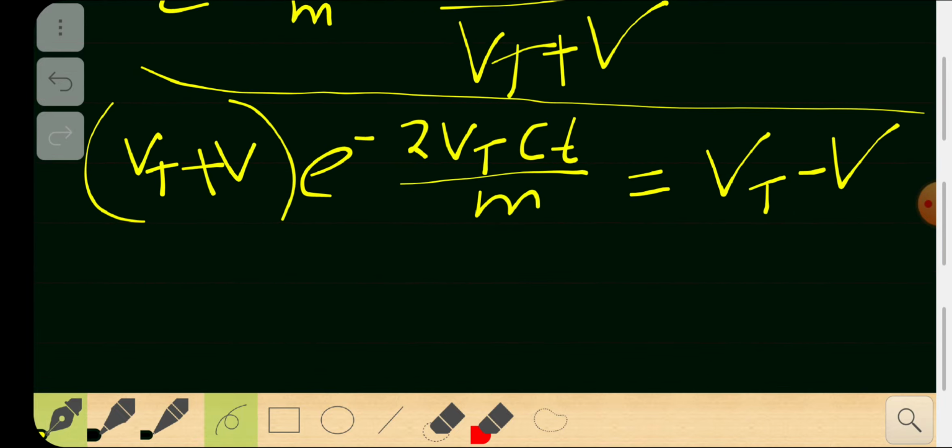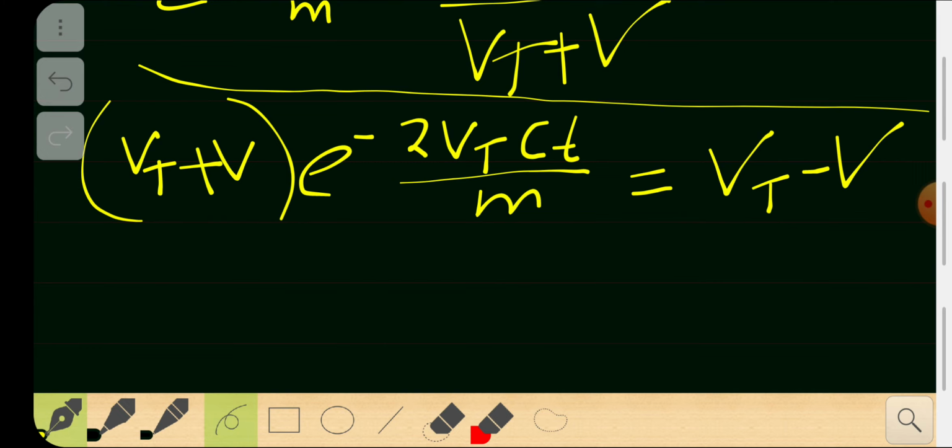Now I can separate the vt components. So you multiply with vt plus vt times e raised to this plus v times e raised to minus this, and on the other side you have vt minus v. I'm going to separate this variable and take e raised to vt outside.